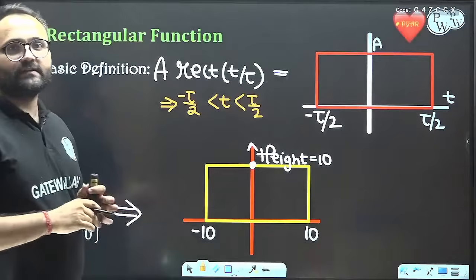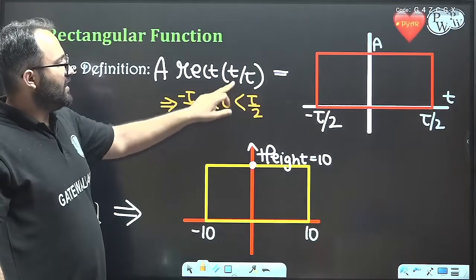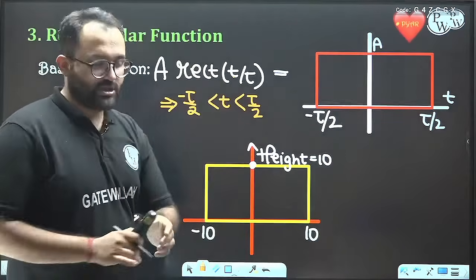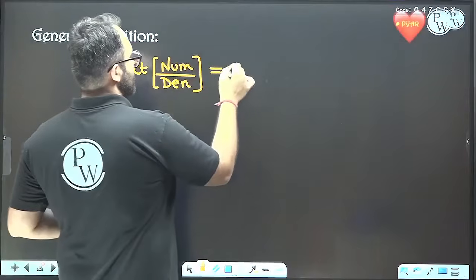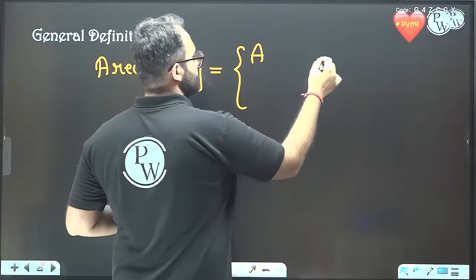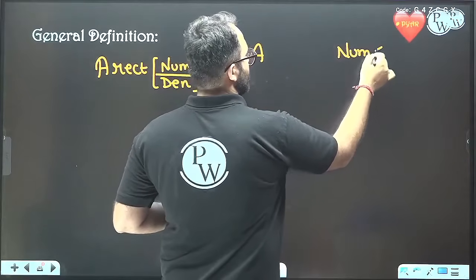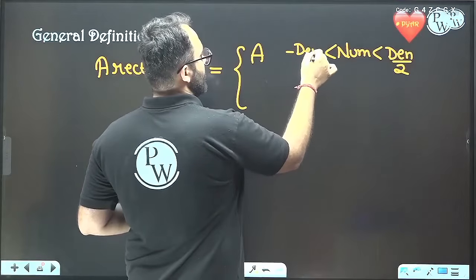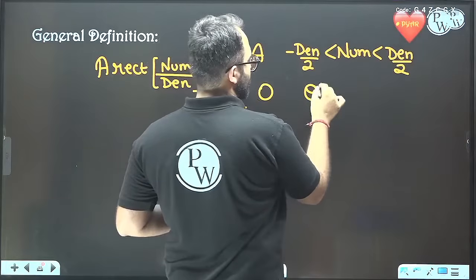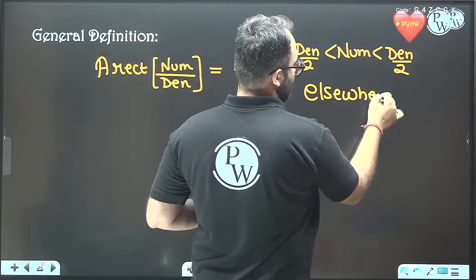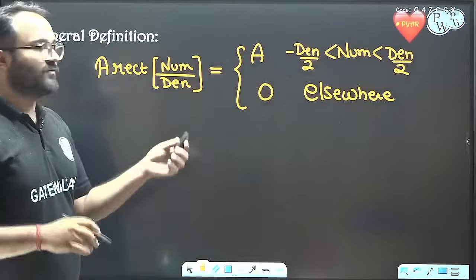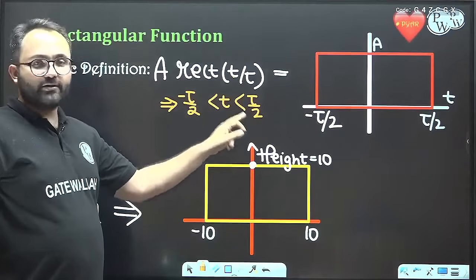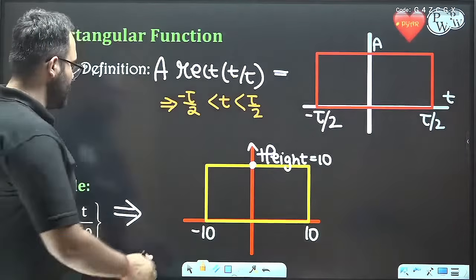So we can see that here the numerator is t and the denominator is tau. So this is the range, and similarly, using the same concept, we can write it like this: A, where the numerator is less than denominator by 2 and greater than minus denominator by 2, and 0 elsewhere. So this is a very important relationship, and we are getting it from here only. This is the numerator, this is denominator by 2, minus denominator by 2. Okay, so let's see one example.